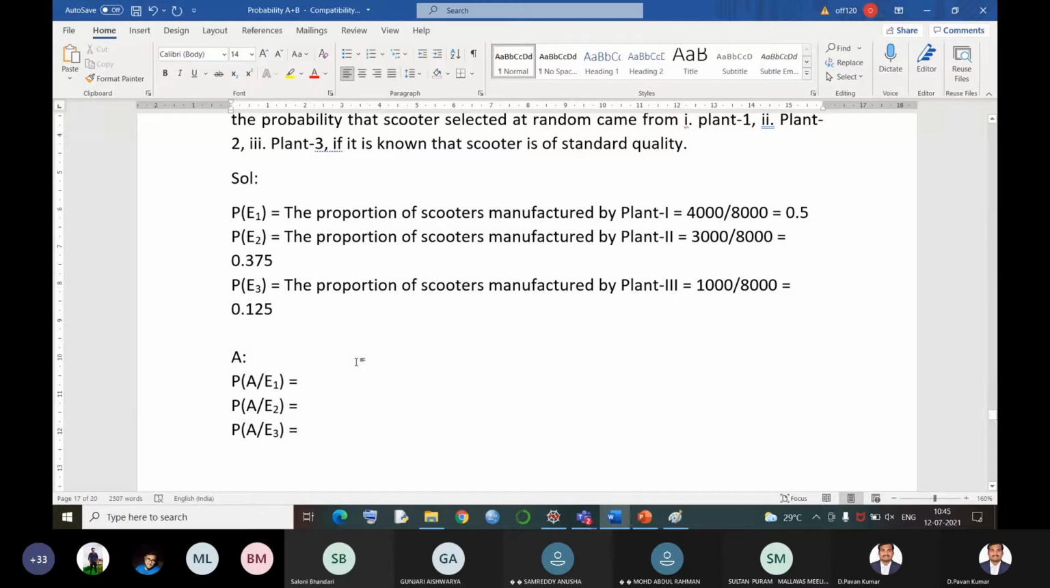Now we have to define the event A. What do you mean by A here? See, in the first problem they were mentioning the defective, so we selected a defective bolt. In the second one they told us about passing the Viva voce examination, so we took the condition A as passing the Viva voce examination. Now here it is selecting a standard quality scooter. So let A be the event of selecting a standard quality scooter.